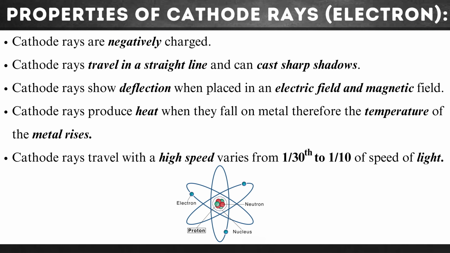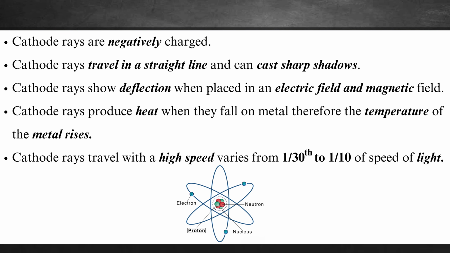Properties of the cathode rays, the electron. Cathode rays are negatively charged. Cathode rays travel in a straight line and can cause sharp shadows. Cathode rays show deflection when placed in an electric field and magnetic field. Cathode rays produce heat when they fall on metal, so the temperature of the metal rises. Cathode rays travel with a high speed, which varies from 1/30th to 1/10th of the speed of light.